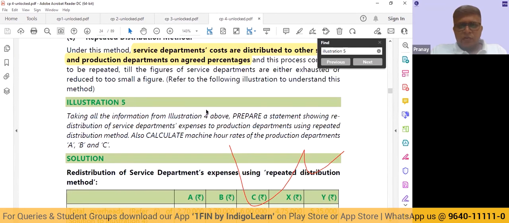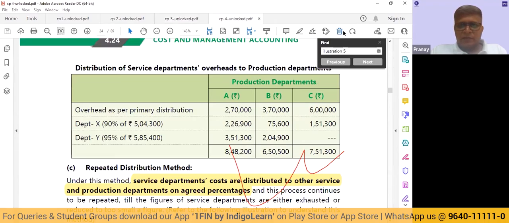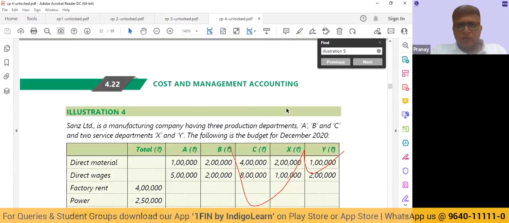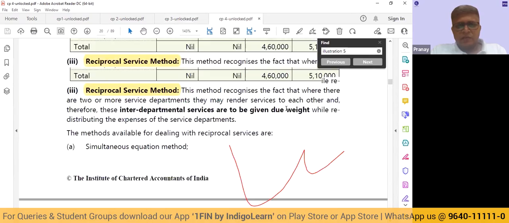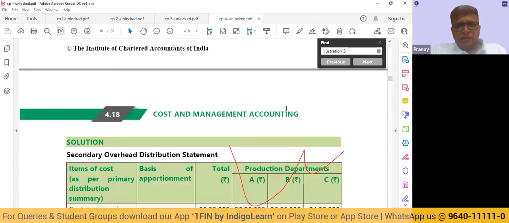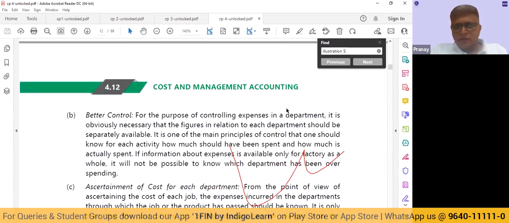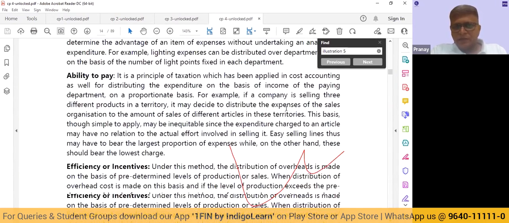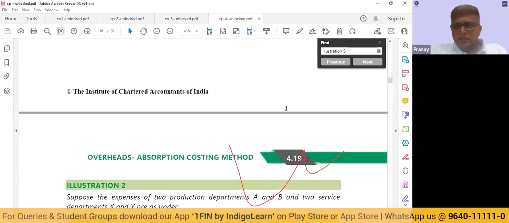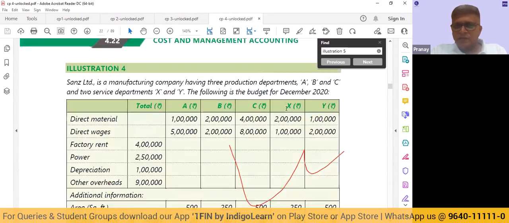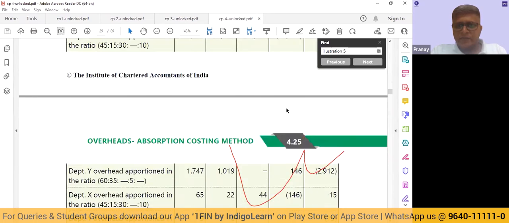What's the logic of that formula? See, anyways, we are going to do a revision of this chapter. But if I have to explain it to you in a nutshell, probably there's one particular graphical illustration given by the institute, which will help you in understanding it better.